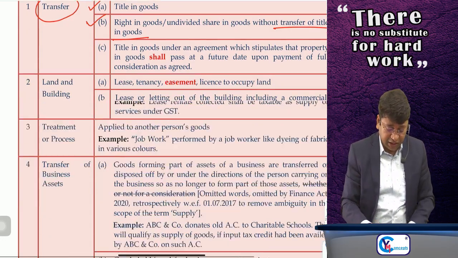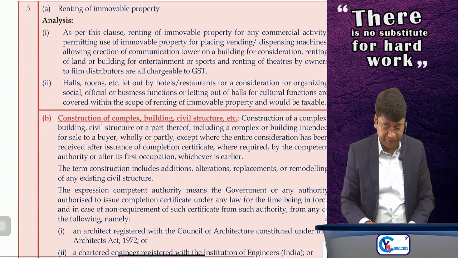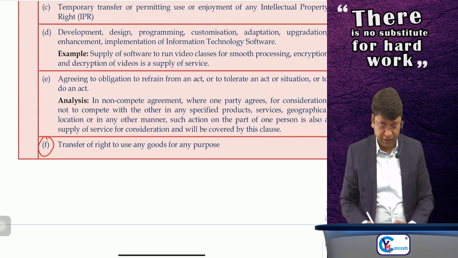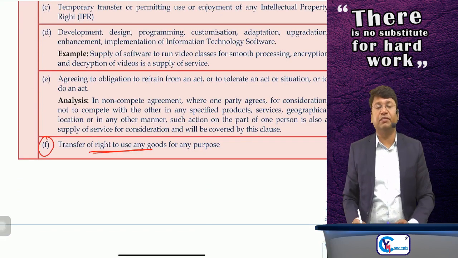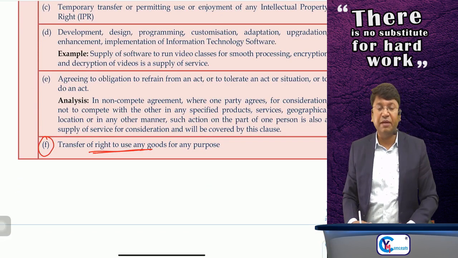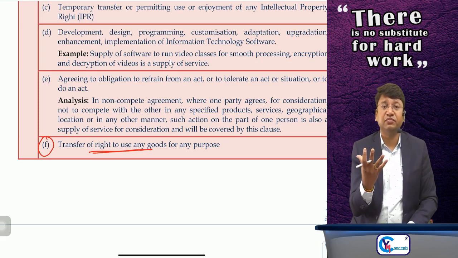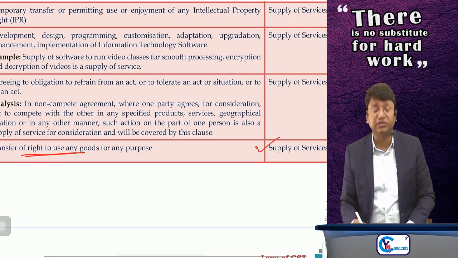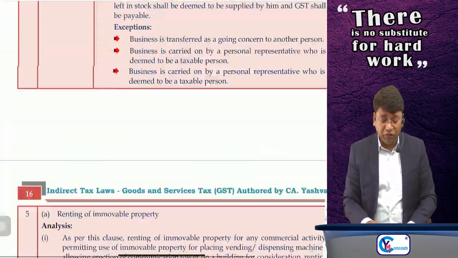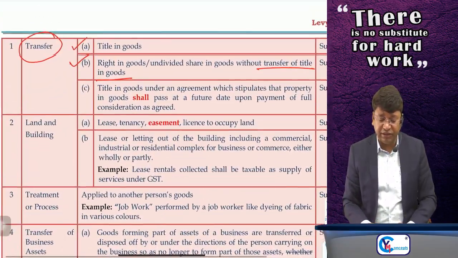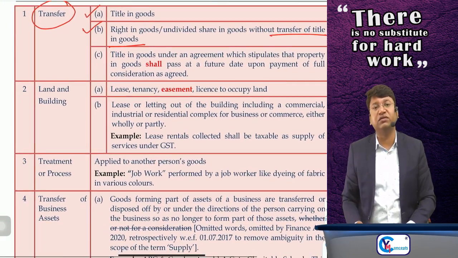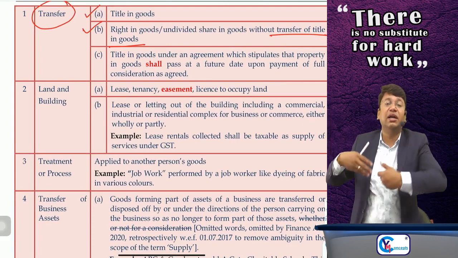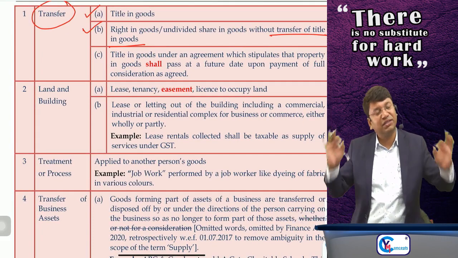And one more. Para number 5, here clause F is given. Transfer of right to use any goods for any purpose. For any goods, if I am transferring the right to use, meaning effective control and possession, then also it is supply of service. So whether you are transferring the right in use or right to use, it is supply of service. Earlier in the VAT law and service tax law there was a big dispute, but now no need to go into the detail of that dispute, because in the current scenario it is supply of service only.